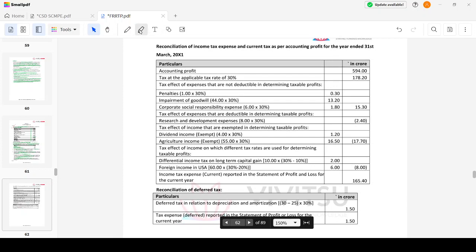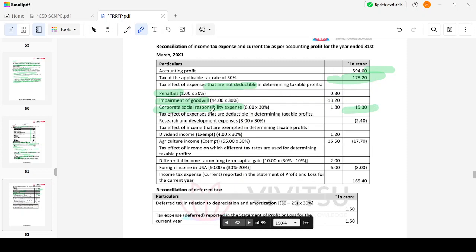Accounting profit 594. What is the tax rate applicable? 30%. So 594 into 30% is 178.20. Now, tax effect of expenses that are not deductible: penalties not deductible, impairment of goodwill not deductible, CSR not deductible. So 1 plus 44 plus 6 into 30%, I'm going to get 15.3. 15.3 is the tax effect that is not deductible.